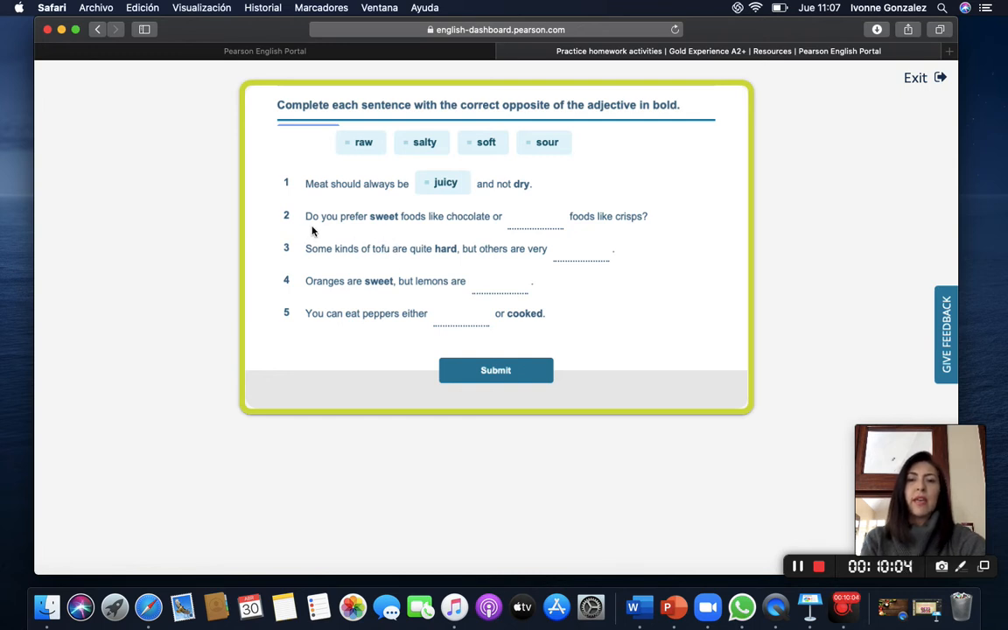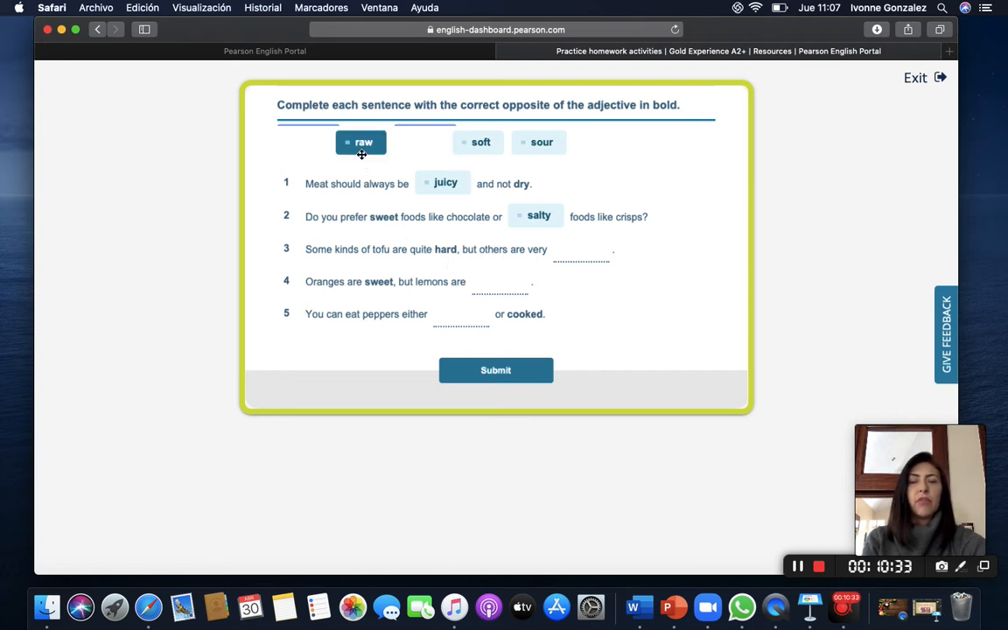Let's read again. Do you prefer sweet food like chocolate or crispy, salty? Because all the crispy food is salty. Next, some kinds of tofu are quite hard, but others are very soft. Here we have the adjective hard. What is the opposite of hard?